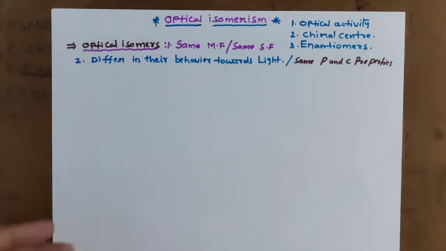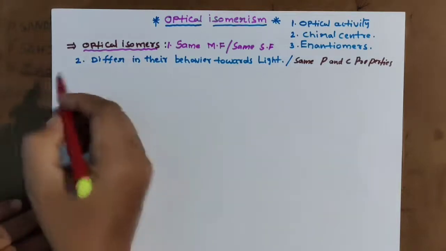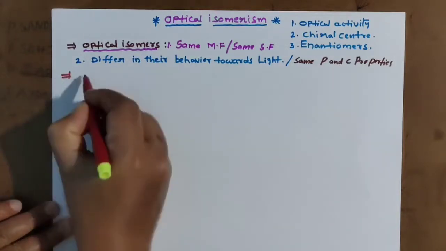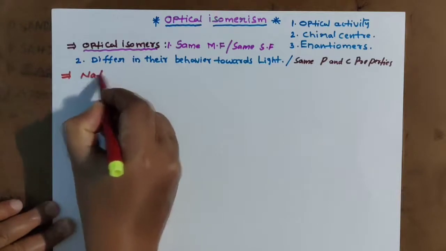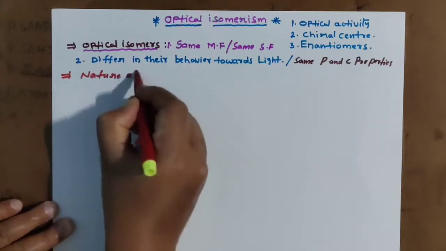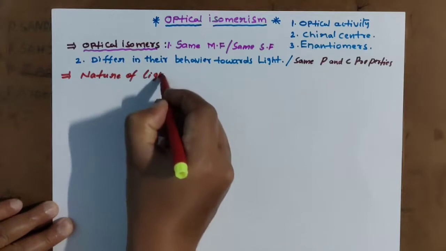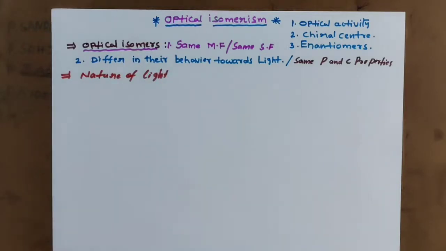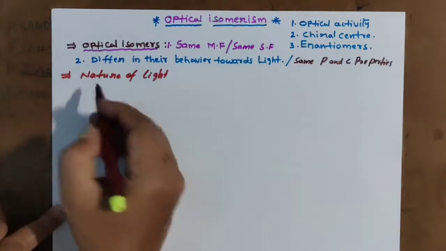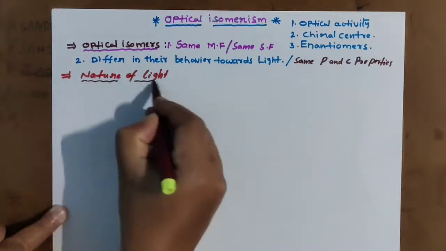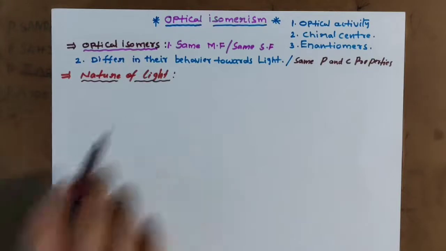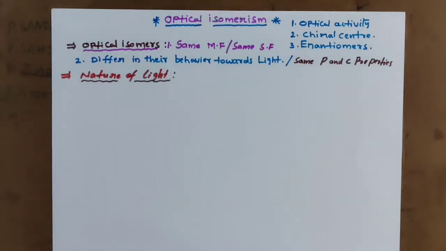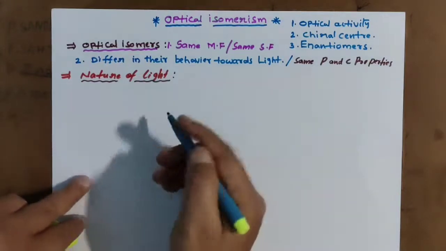Towards the light means we have to learn the nature of light. So let me discuss the nature of light a little bit, which can help us understand optical isomerism better.